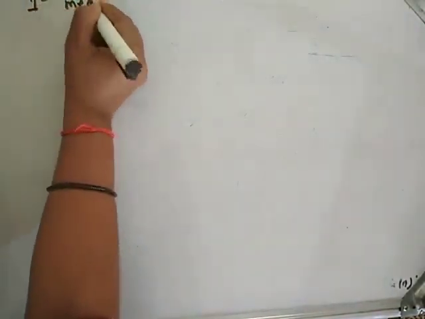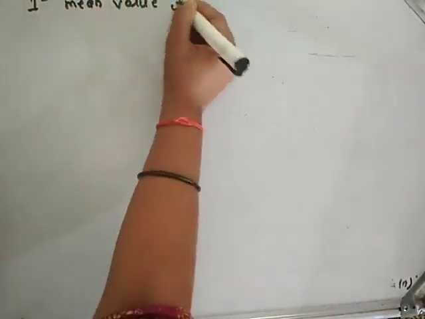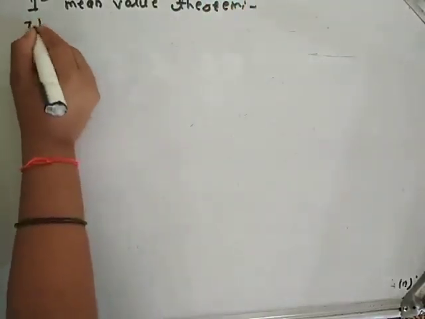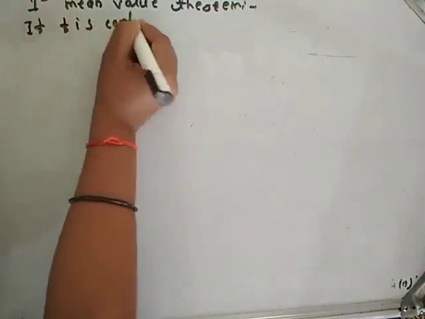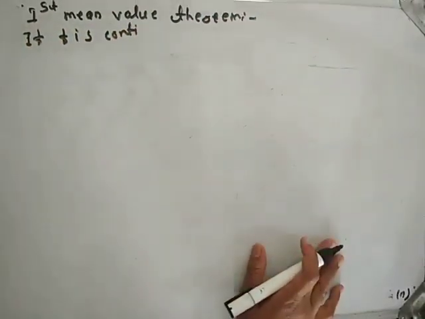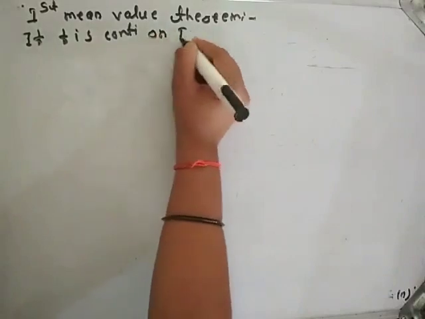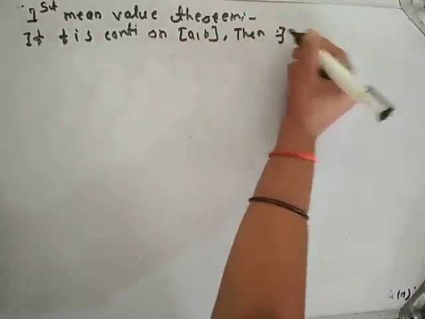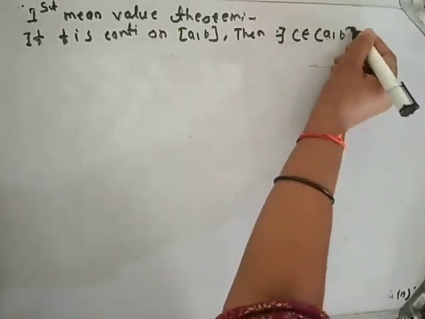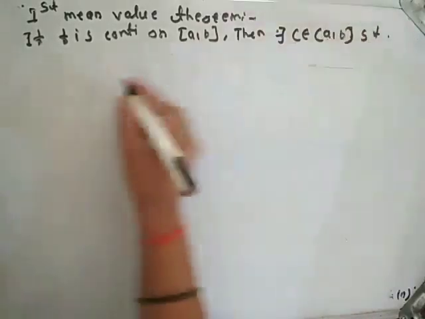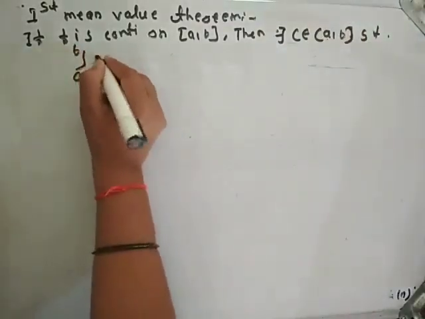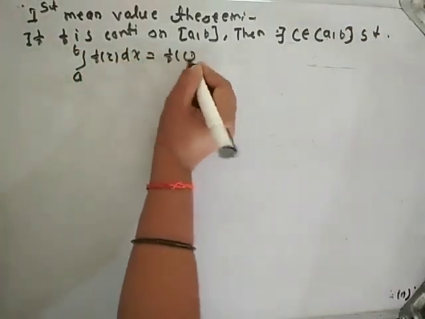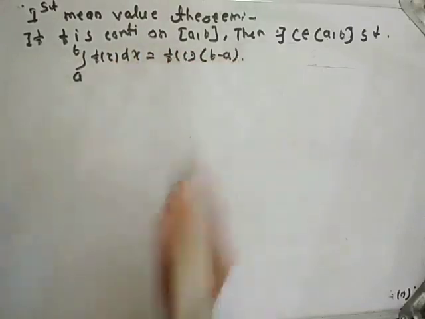First mean value theorem. The first mean value theorem is: if f is continuous on closed interval [a, b], then there exists c belonging to open interval (a, b) such that integration from a to b of f(x) dx is equal to f(c) times (b minus a).